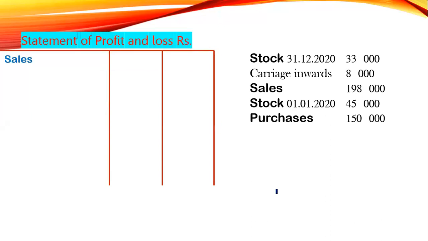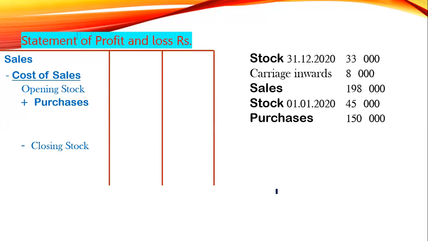First of all, we draw the line. Statement of P&L, rupees. Sales minus cost of sales. Opening stock plus purchase. Leave 3 lines minus closing stock. So this is our plan.